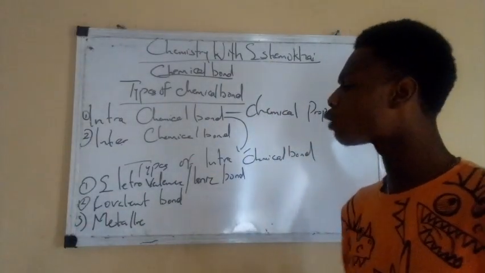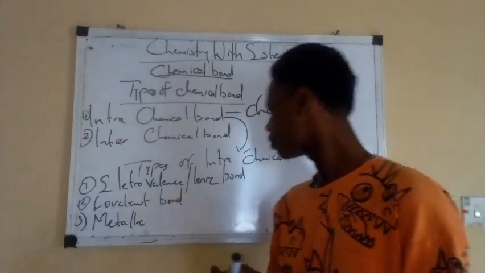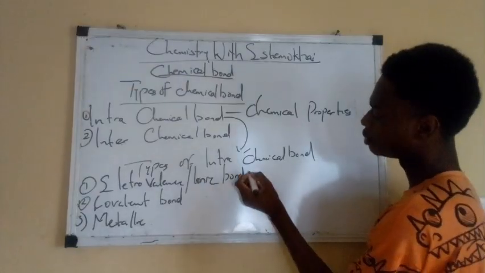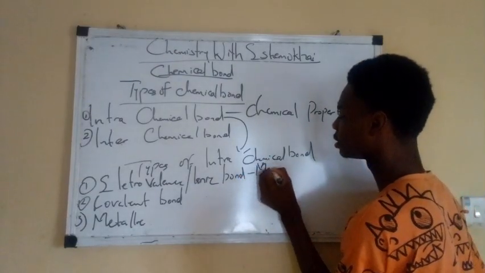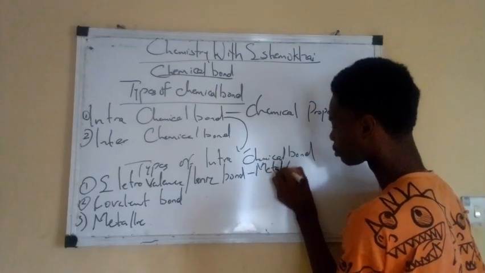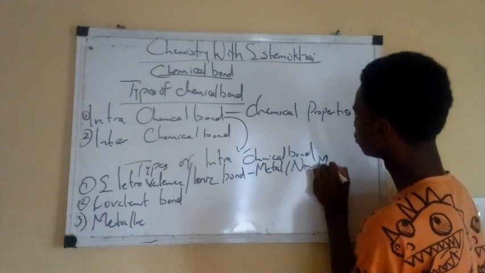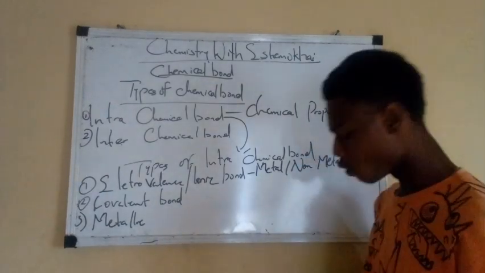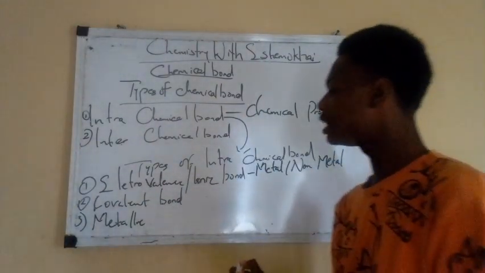Then we have another one called covalent bond. Now, let me write this here so that those who are writing can follow. We have metals/non-metals. Now we have covalent bond.